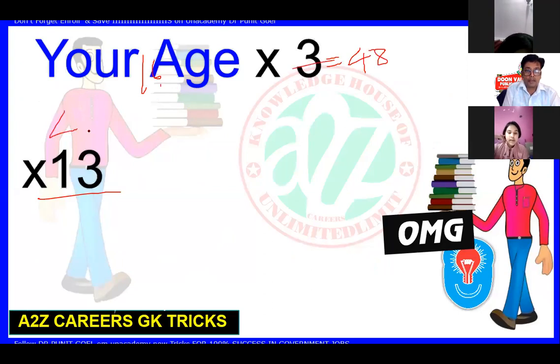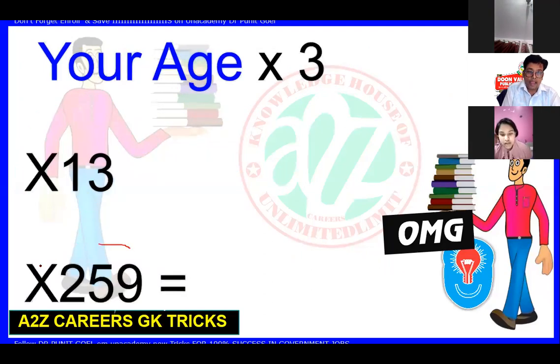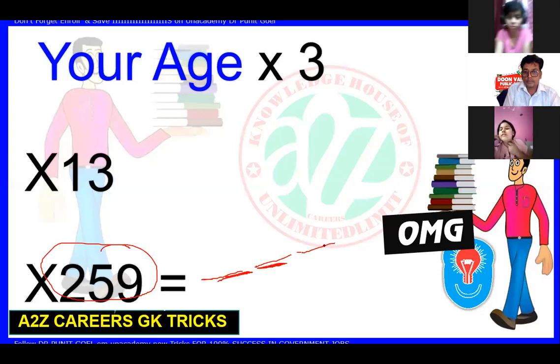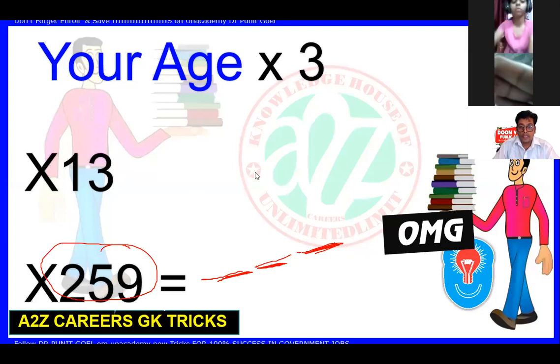Now multiply 48 by 13. Whatever result came, then multiply it by 259. It gives you your age 3 times. Okay. I've told you this thing.